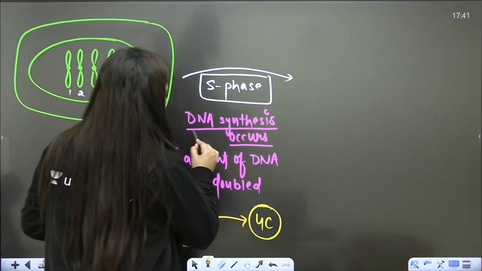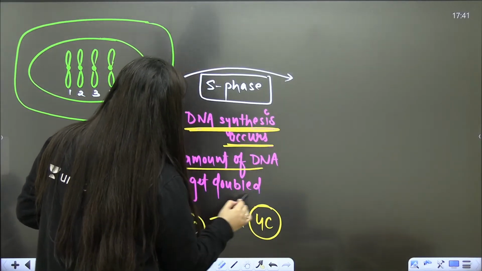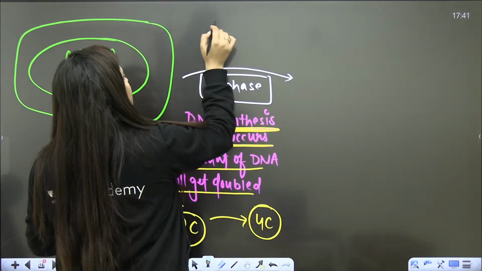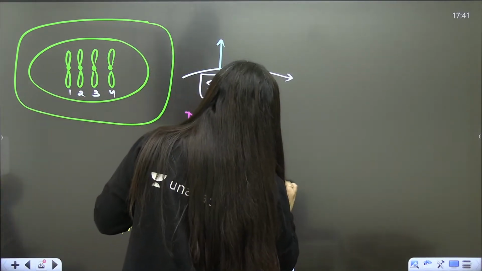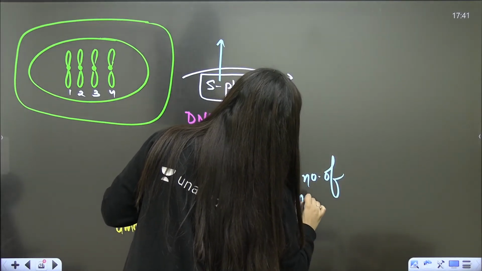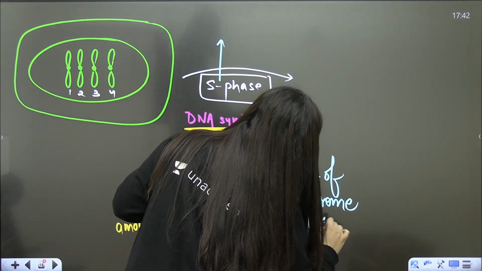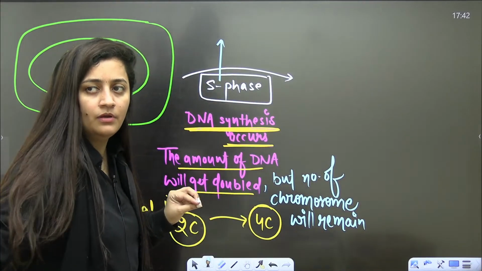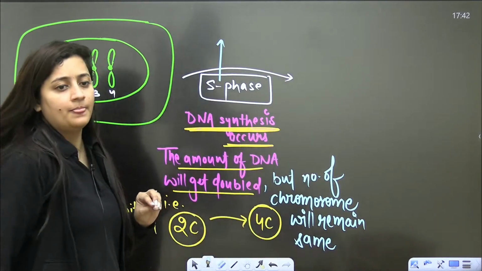In S phase, DNA synthesis occurs and the amount of DNA gets doubled, but there is one very important line: the number of chromosomes will remain the same.